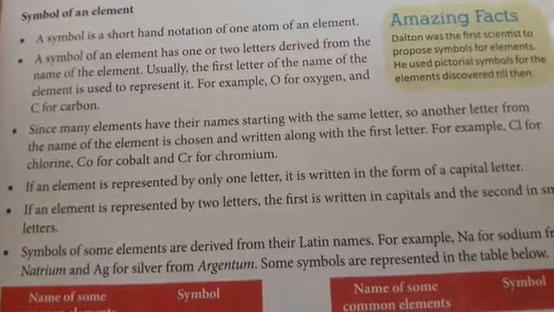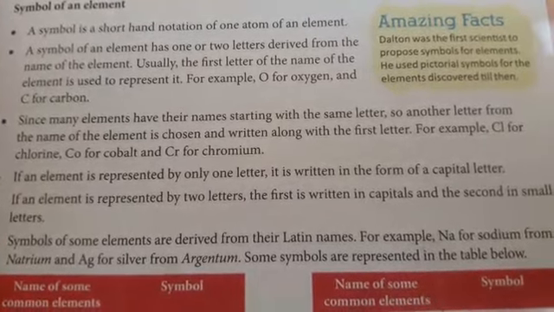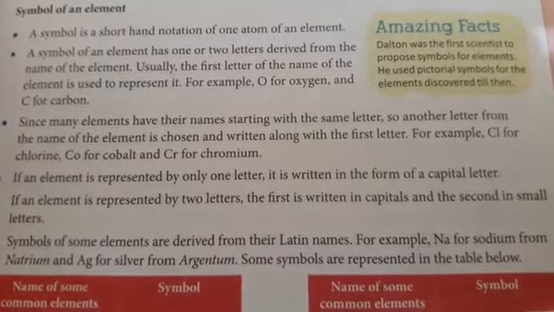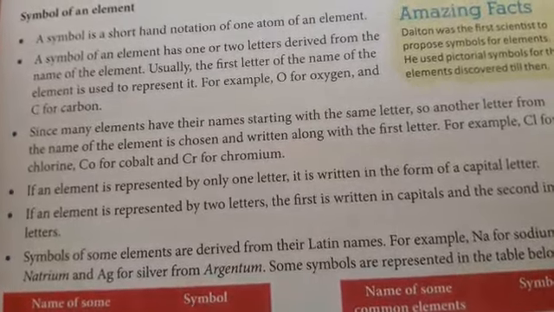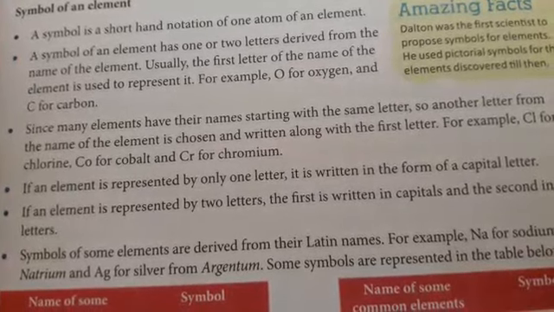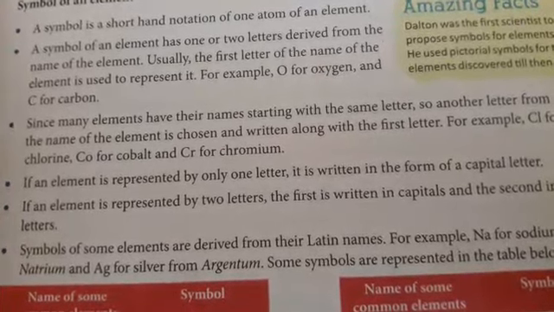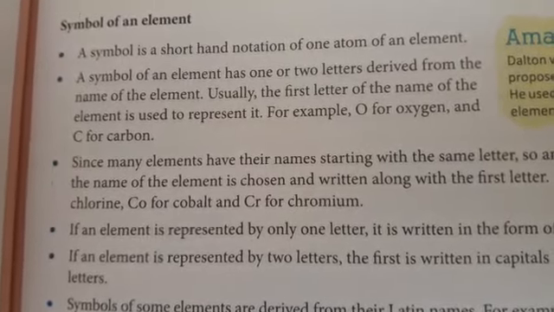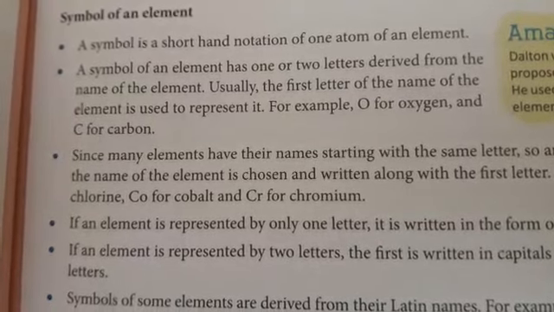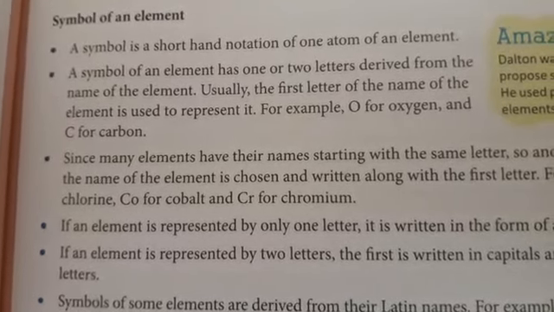Then if an element is represented by two letters, the first is written in capitals and the second in small letters. But do remember students that it is not always necessary that the second letter will be the same letter which is coming in the name of the element. For example, here you can see in case of chromium, it is Cr but not Ch. Now it is clear to you. So chromium, the symbol is Cr but not Ch.